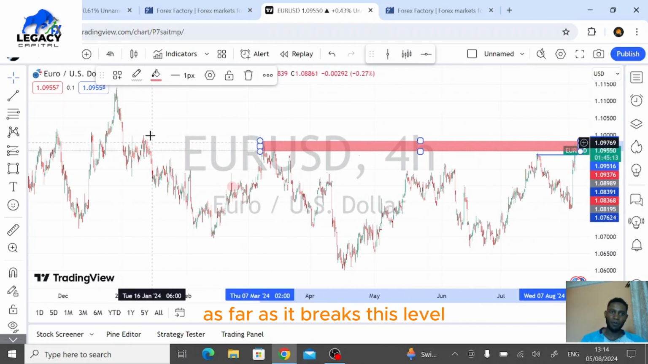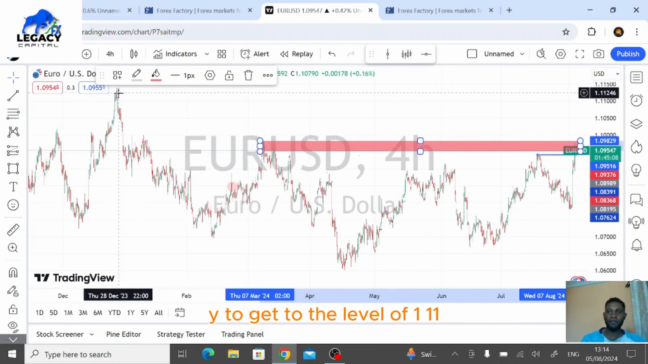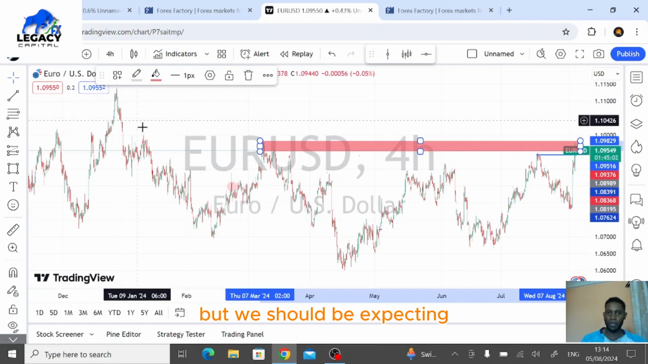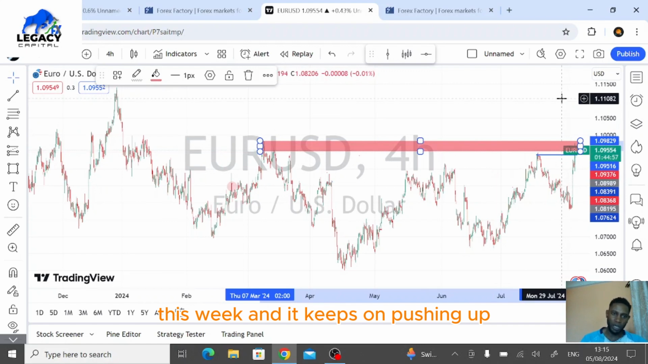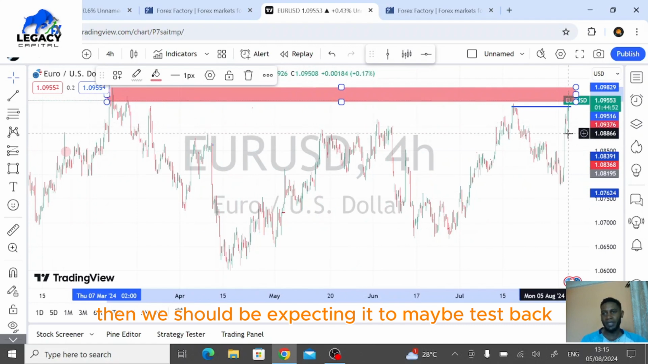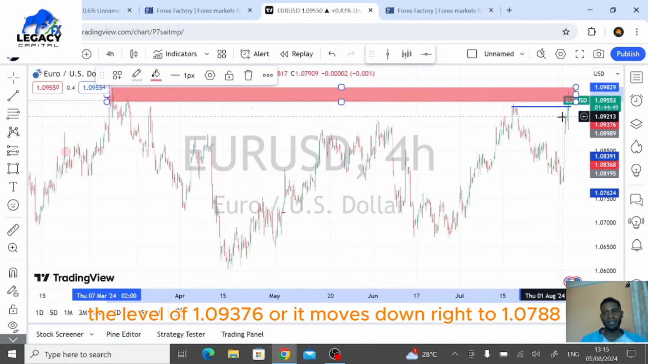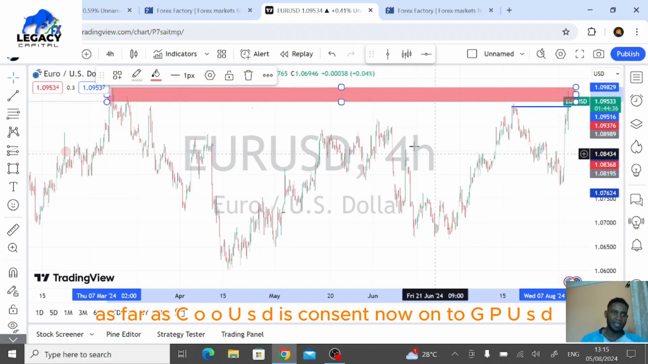As far as it breaks this level, we should be expecting it to subsequently break this, and we should be expecting EURUSD to get to the level of 1.11246 within the week or next week. But we should be expecting to see a movement whereby it breaks this week and then keeps on pushing up. If not the case, if it retraces back from there, then we should be expecting it to maybe test back the level of 1.09376, or it moves down right to 1.07897. So that should be our expectations as far as EURUSD is concerned.